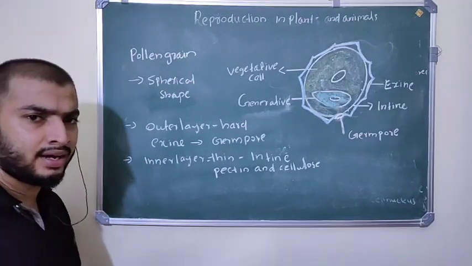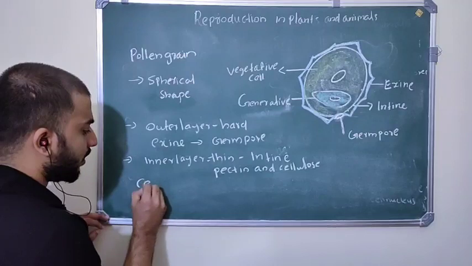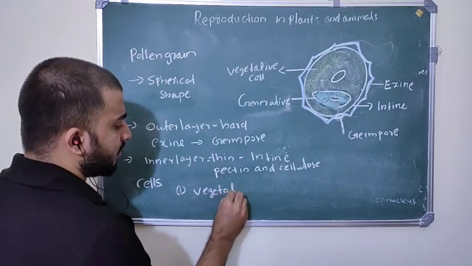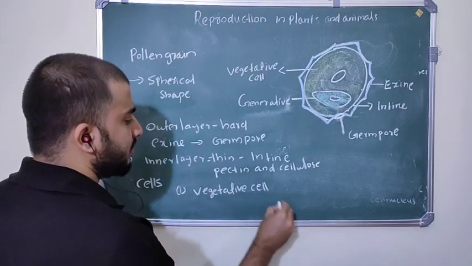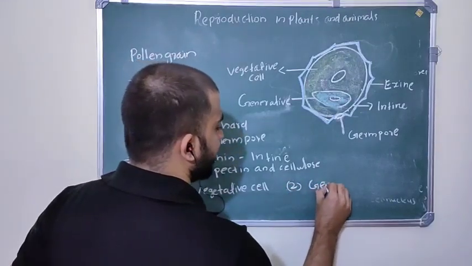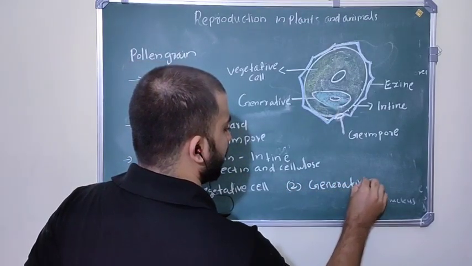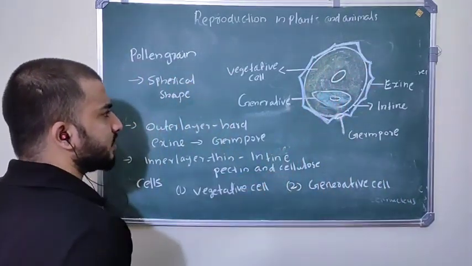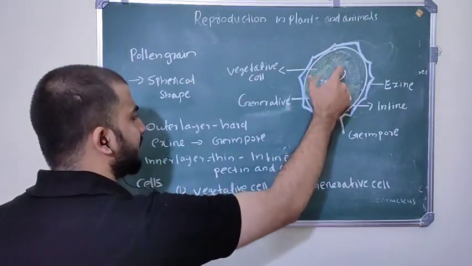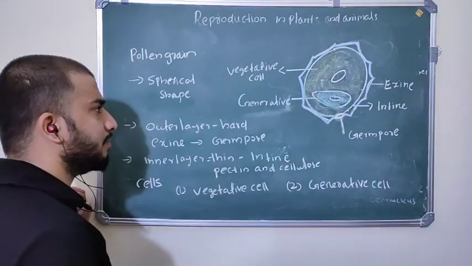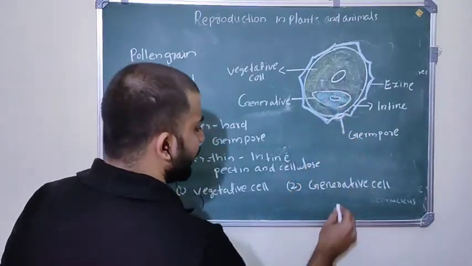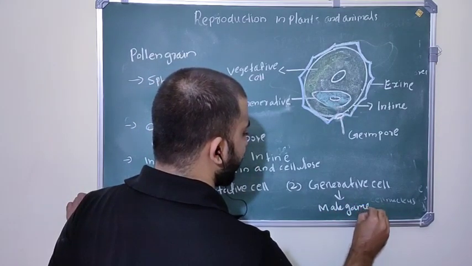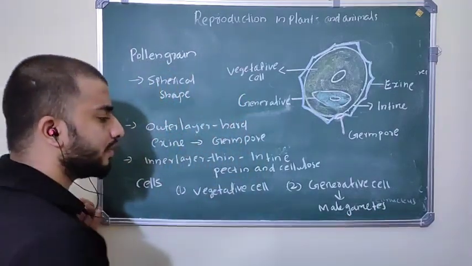The pollen grain contains two types of cells. What are the two types of cells? Vegetative cell and generative cell. Inside the vegetative cell, the generative cell is present, and the vegetative cell has a large nucleus. The generative cell divides mitotically and forms two male gametes.